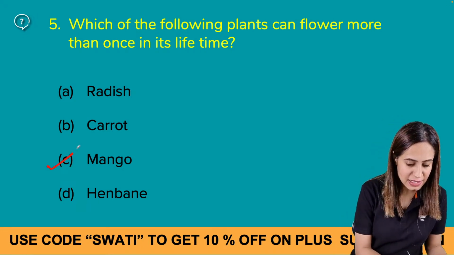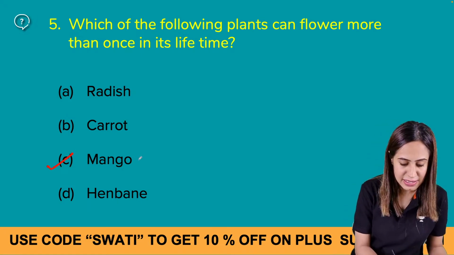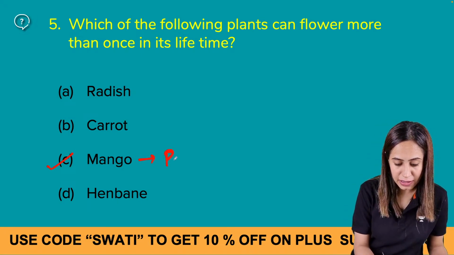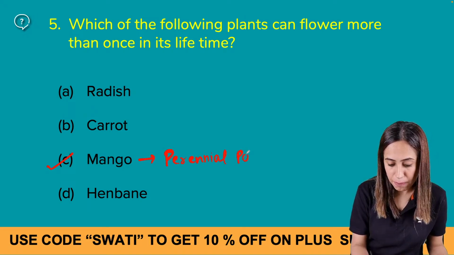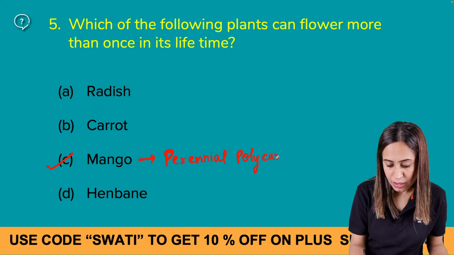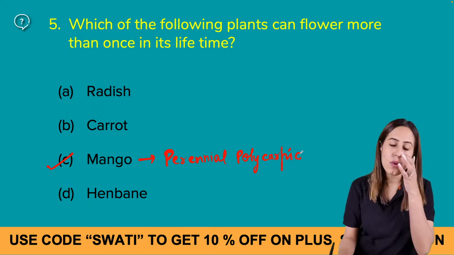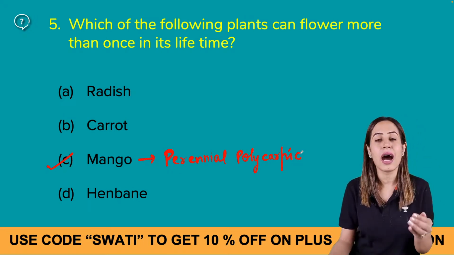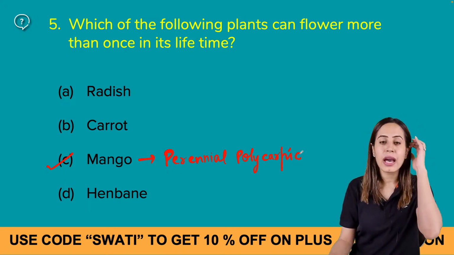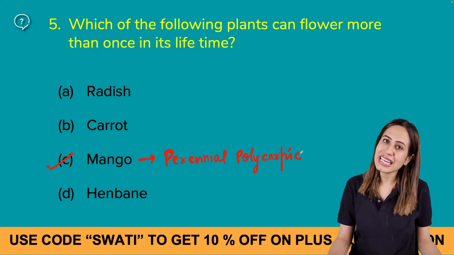Yes, the answer is C because mango is perennial. It is perennial, polycarpic. Polycarpic का मतलब it can flower more than once in its lifetime. Rest all, radish, carrot, henbane, they are biennial and they are monocarpic, right?